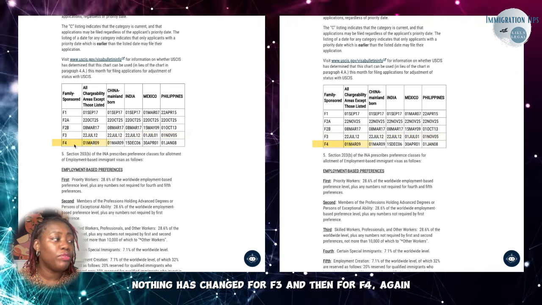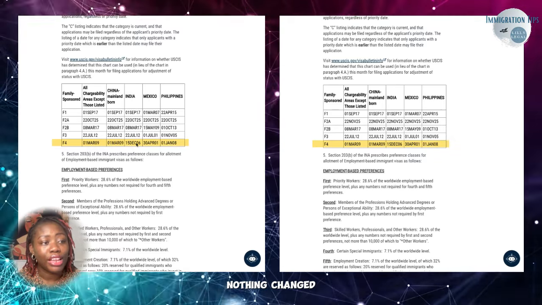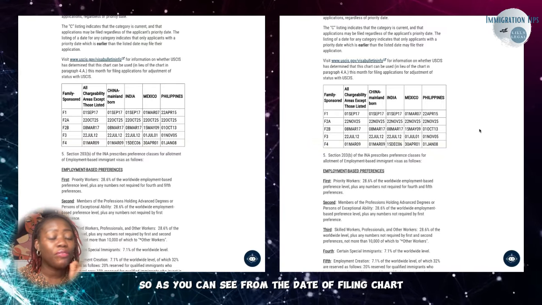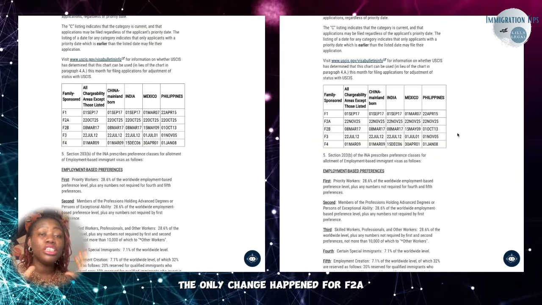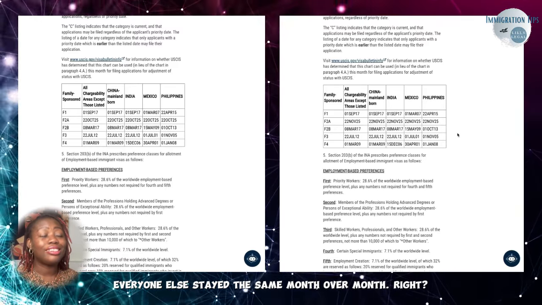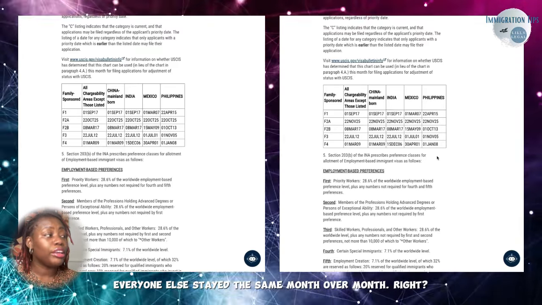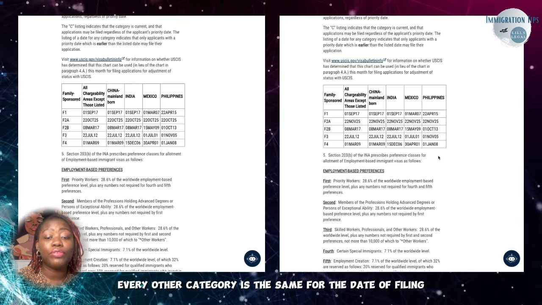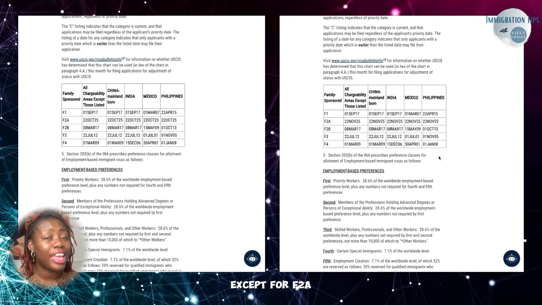And then for F4, again, nothing changed. So as you can see from the date of filing chart, the only change happened for F2A. Everyone else stayed the same month over month, right? For November to December, every other category is the same for the date of filing except for F2A.